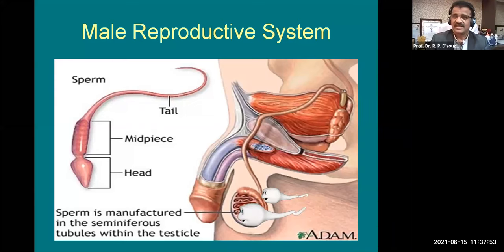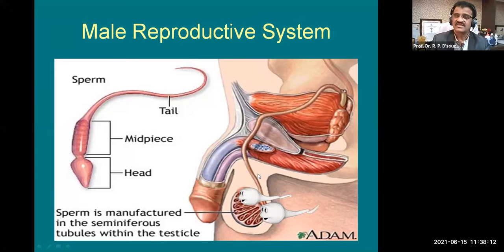Okay, here you can see a testis in which spermatozoa are manufactured in the seminiferous tubules within the testicle. So testicle is another word, plural is testicles. And then you can see the epididymis, coil of this epididymis here.